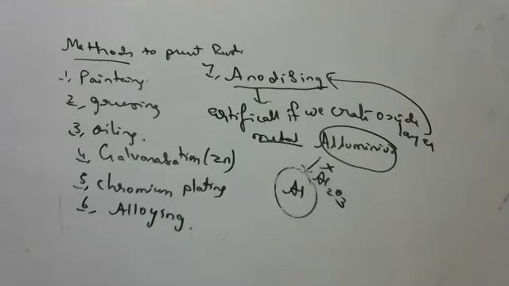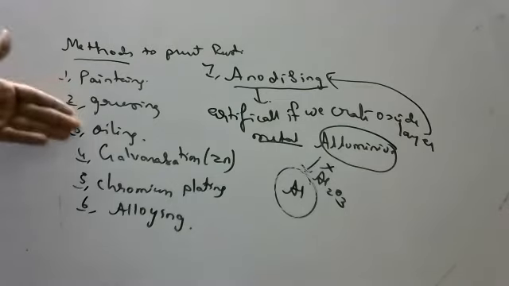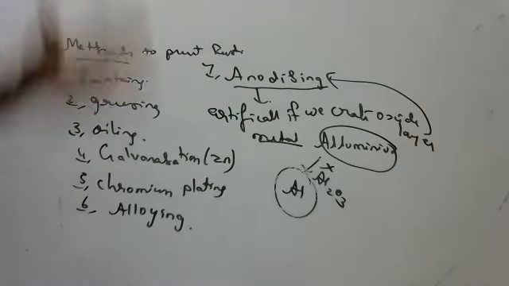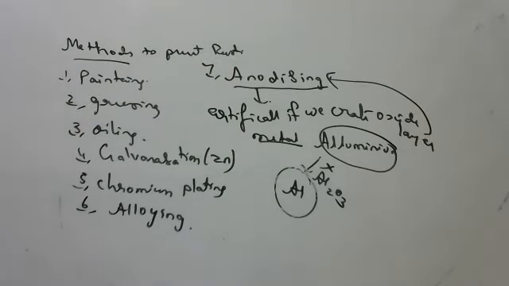These are the methods to prevent rusting or corrosion: painting, greasing, oiling, galvanization, concreting, alloying, anodizing. If they ask for 2 or 3, you write all 7, children. And if they ask what is anodizing, write: artificial creation of an oxide layer on metals is called anodizing. Okay, children, these are the methods to prevent rusting.